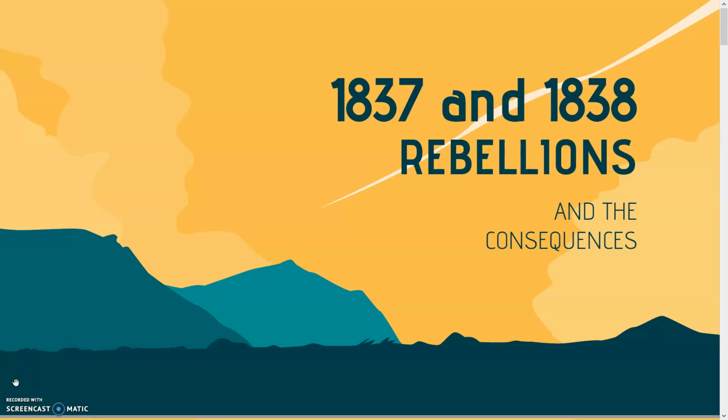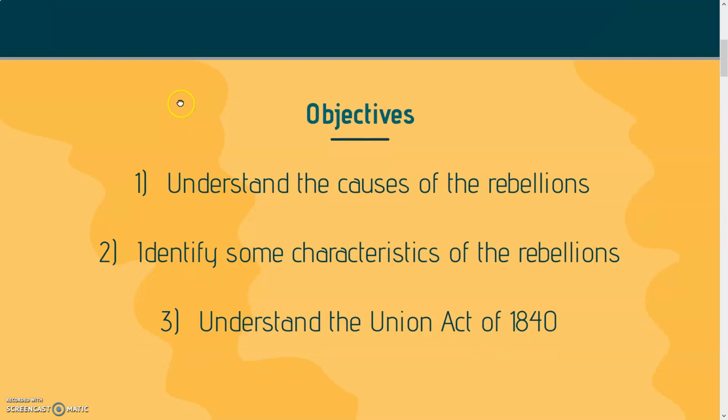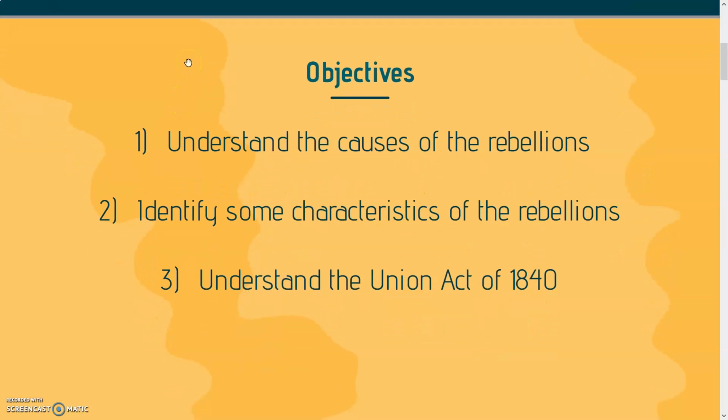Today we're going to talk about the rebellions in 1837 and 1838. We're going to talk about how they happened and what the consequences were. All right, so if we look at the objectives today, we need to understand the causes of the rebellions. Two, we need to identify some characteristics of the rebellions. And three, we need to understand the Union Act of 1840.